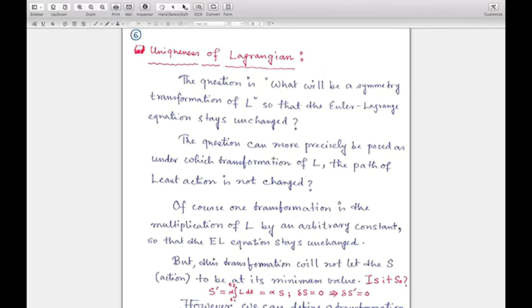So here I said that we will be searching for additive transformations.